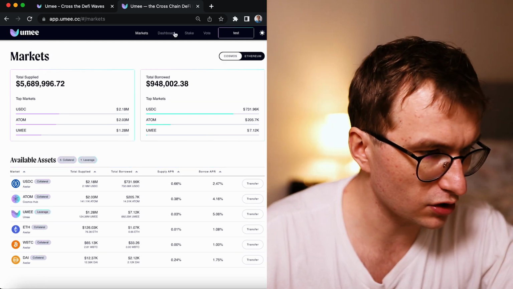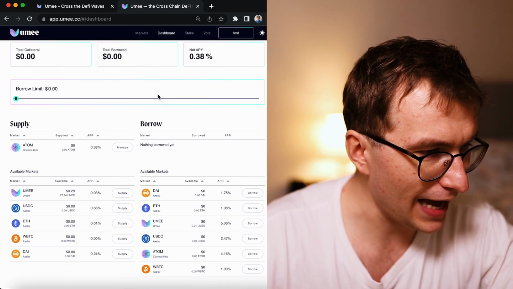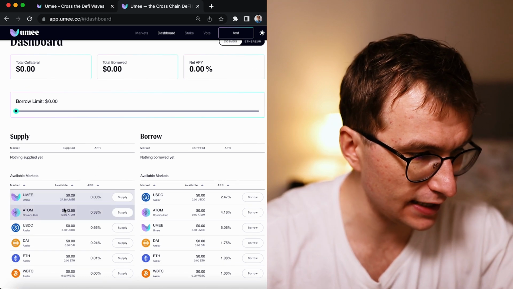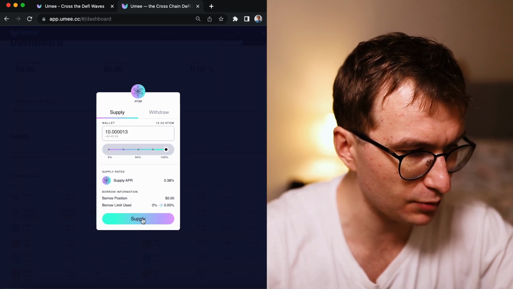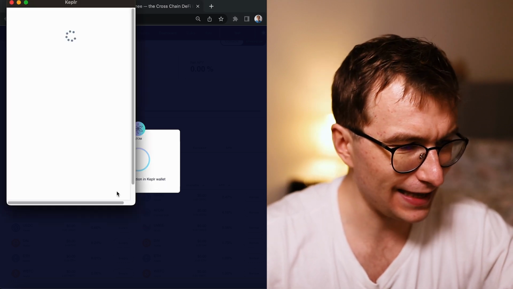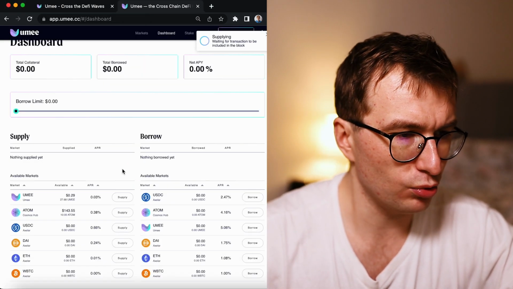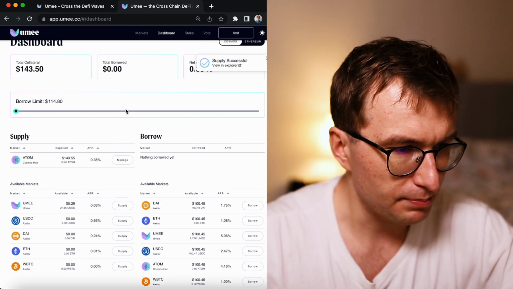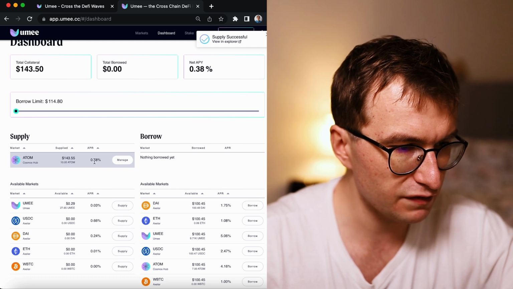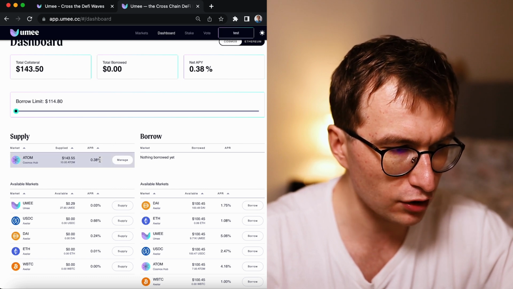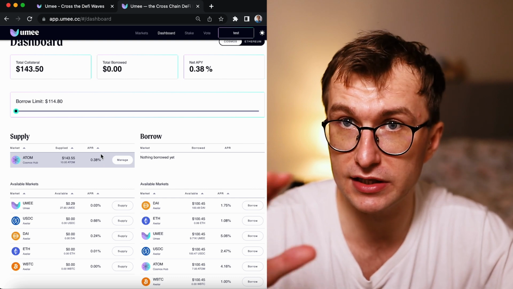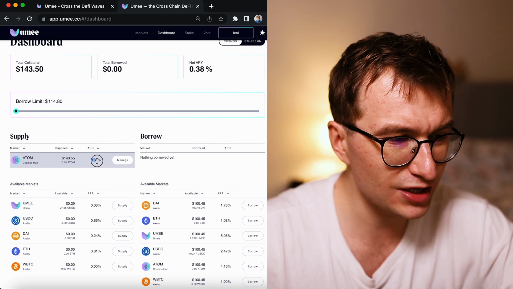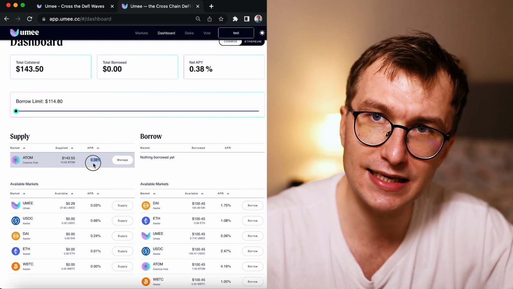Okay, I assume the tokens are transferred, so now I have to go to the dashboard. You can see nothing is supplied yet. I have 10 atoms, so I'm going to hit supply and add maximum. You can see that the APR actually is very low. So with Atom, to be honest, I wouldn't do it right now. I'd be very open with this because it has real yield. These are not incentivized, but from what I know, quite often this yield was even higher than the Atom staking, or very similar. As you can see right now, this is not really ideal to do.